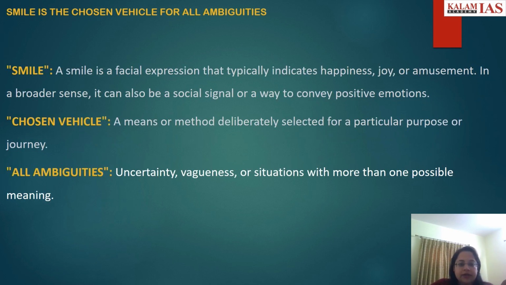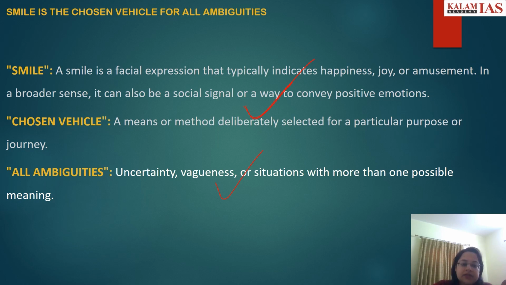So coming to the body, you should be writing what is smile, what is chosen vehicle, and what is ambiguities. So smile is a facial expression that indicates happiness, joy, amusement. In a broader sense, it is a kind of social signal you're giving. It is a kind of conveying positive emotions. This is what smile means. It has nothing to do with the physical expression alone, but with a social signal also.